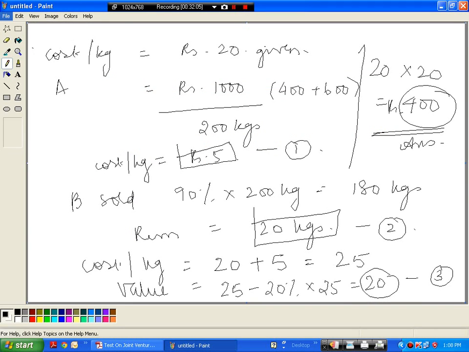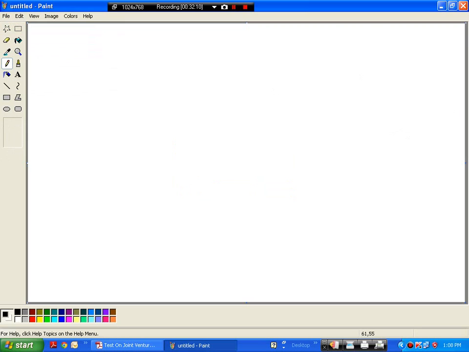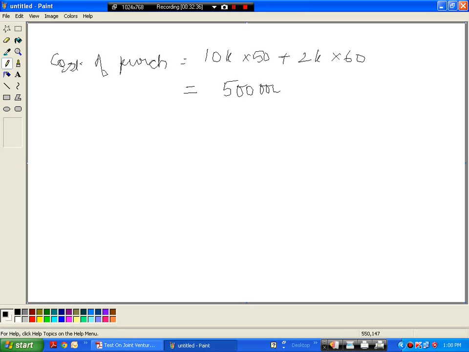Okay, so this is 5 lakhs plus 1 lakh and 20,000.